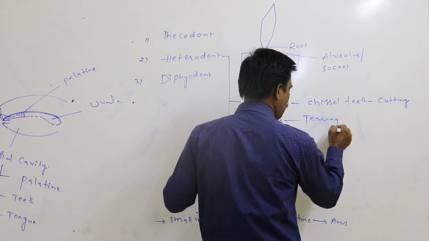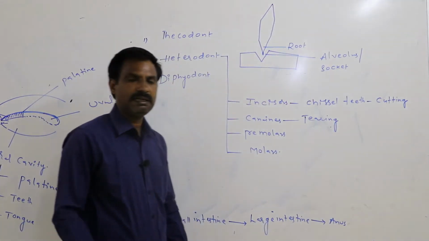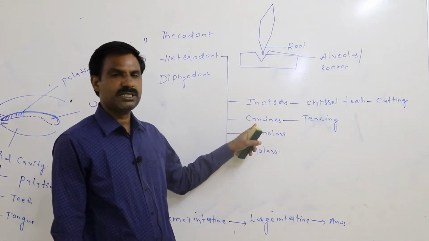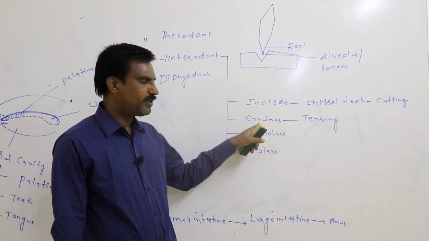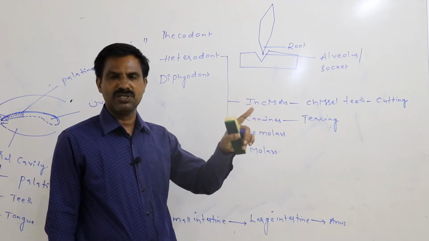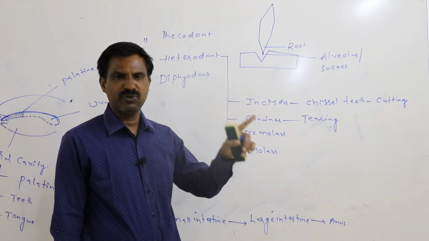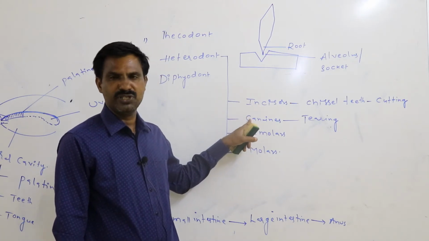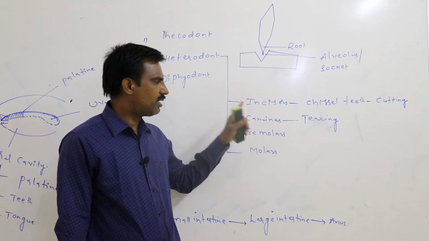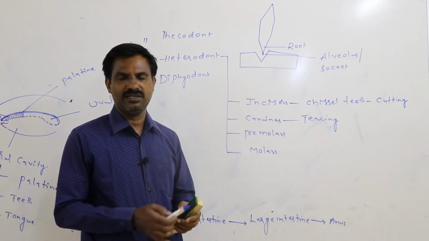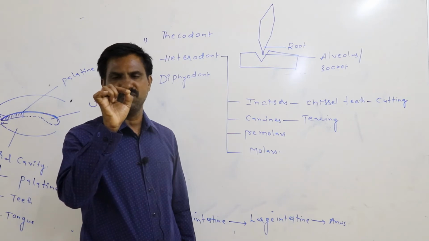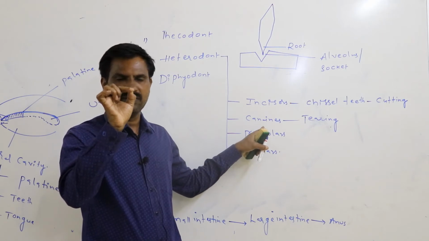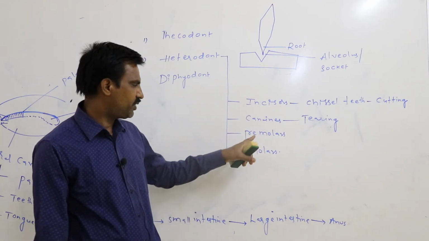Canines are principally useful for tearing up the meat. These are principally well developed in carnivorous individuals, but in herbivorous individuals, canines are completely absent. In carnivorous individuals, they are in a well developed state because they are principally useful for tearing up the meat.